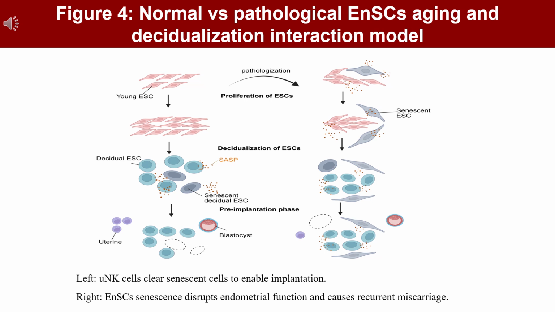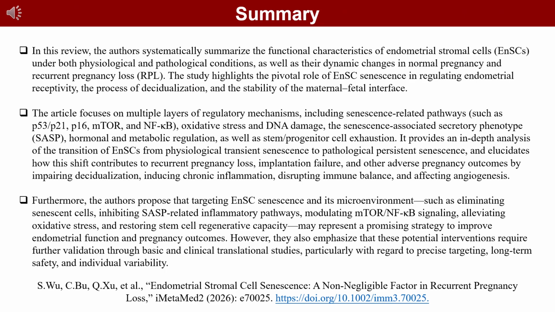Based on this mechanism, targeted regulation of EnSCs aging can repair residual damage, alleviate inflammation, restore endometrial receptivity and remodel maternal-fetal homeostasis, providing new targets and therapeutic strategies for the prevention and treatment of adverse pregnancy outcomes. Summary. This article focuses on the aging of endometrial stromal cells, EnSCs, and clarifies its vital role in regulating endometrial receptivity and maternal-fetal homeostasis. Multiple mechanisms jointly mediate the pathological aging of EnSCs, thereby impairing decidualization, triggering inflammation, and resulting in recurrent pregnancy loss and other adverse pregnancy outcomes.